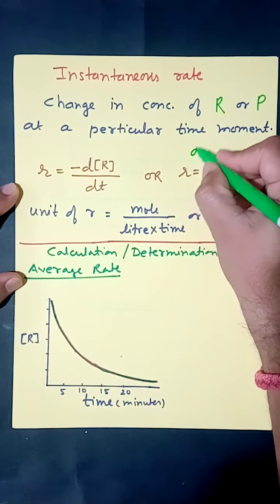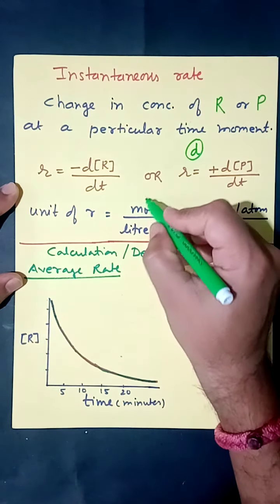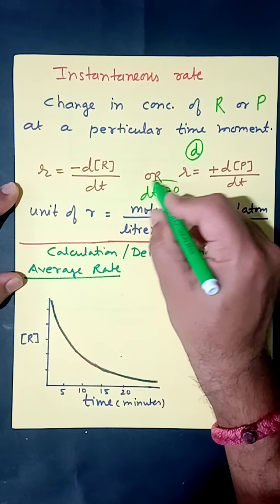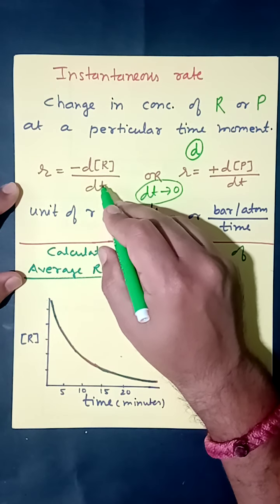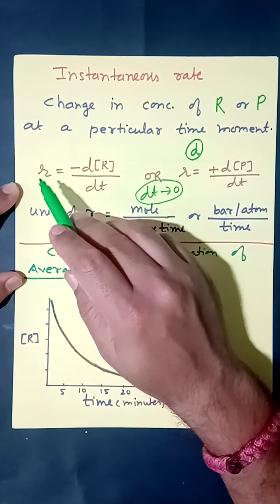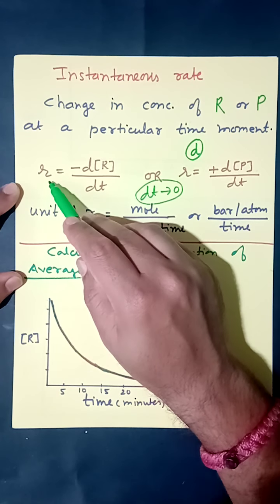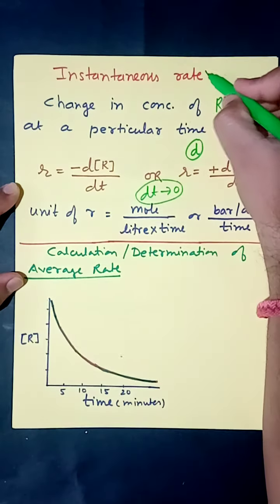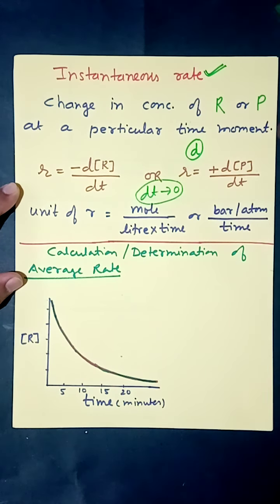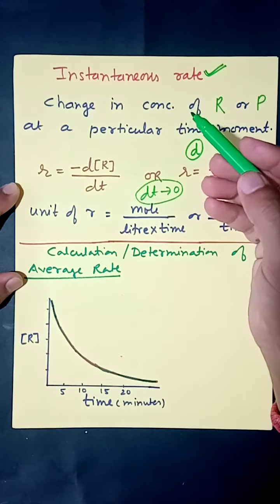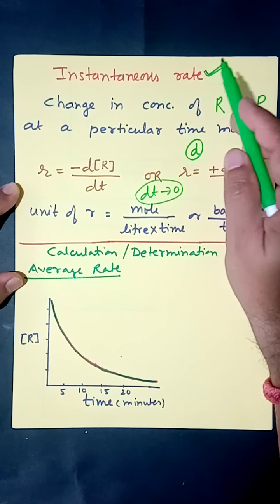Now I hope you remember that this type of delta is used for small change, and here delta t tends to 0. Because the change in time is negligible or zero here, it means this rate of reaction is not between a particular time period, but at a particular time moment, and therefore it is known as instantaneous rate of reaction. Now in both types of rate of reaction, whether it is average rate or instantaneous rate, one thing is common.